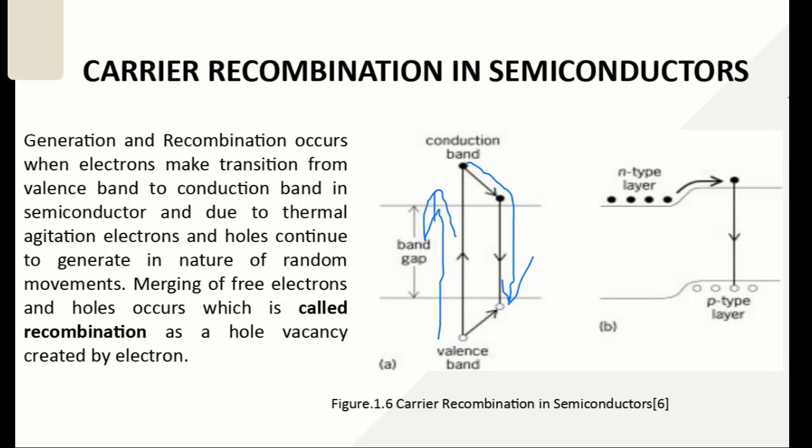In a p-n junction, holes are present in the valence band and electrons are present in the conduction band in the n-type, but there is a potential barrier. When the potential barrier is removed, electrons move from the conduction band of the n-type to the p-type, and they recombine with the holes of the p-type. This is the carrier generation and the carrier recombination in semiconductors.